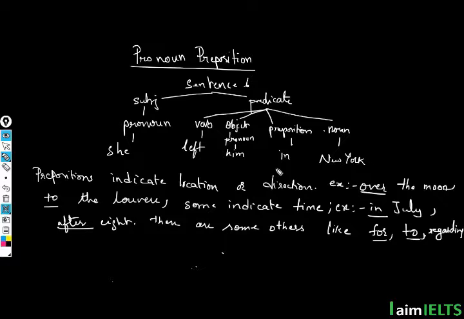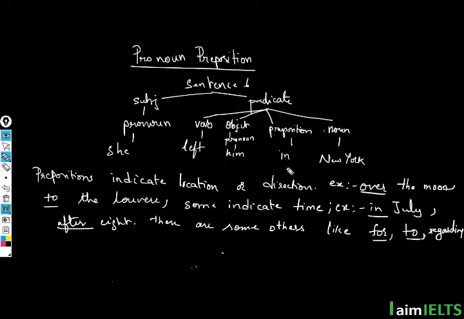Well, prepositions in general indicate either location or direction. So in this case, she left him in a particular place. What is the location where she left him? She left him in a location called New York. It could be a specific name, a colony name, a place name, anything. So she left him in that particular place.